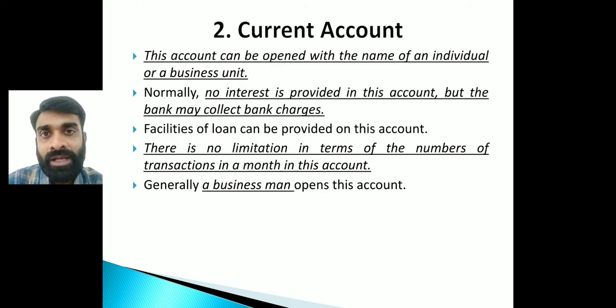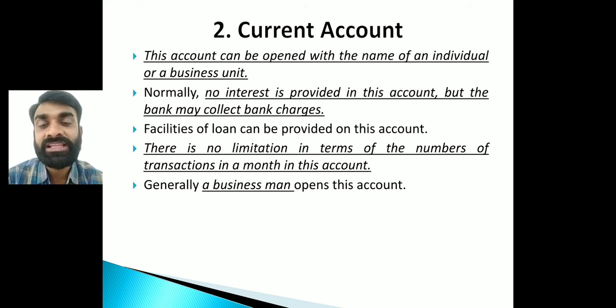Second is the current account. It can be opened in the name of an individual, that means a businessman, or a business unit, because the current account is widely used by whom? It is widely used for business purposes, by the businessman. And in this kind of account, no interest will be paid. No interest on whatever amount you have in your bank account.